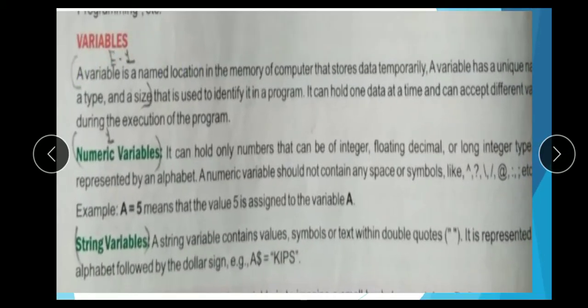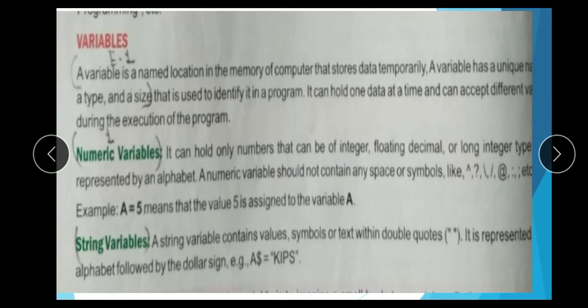Next one, variables. A variable is a named location in the memory of a computer that stores data temporarily. A variable has a unique name, a type and a size that is used to identify it in a program. It can hold one data at a time and can accept different values during the execution of a program.